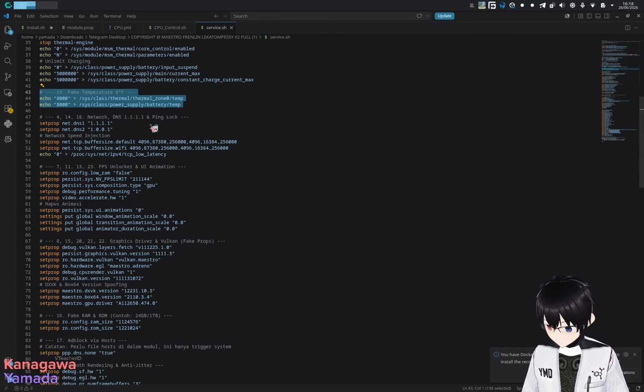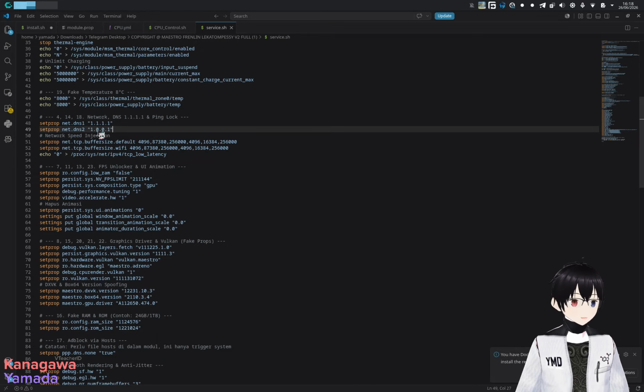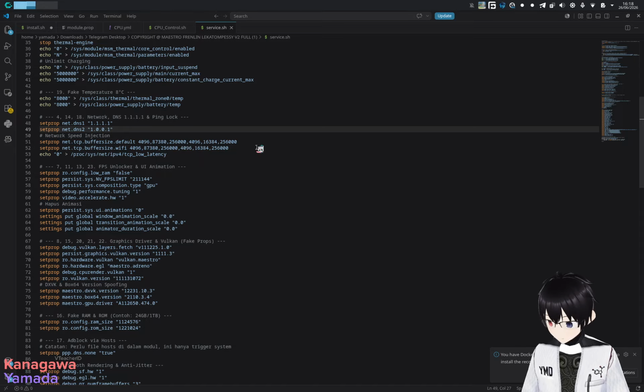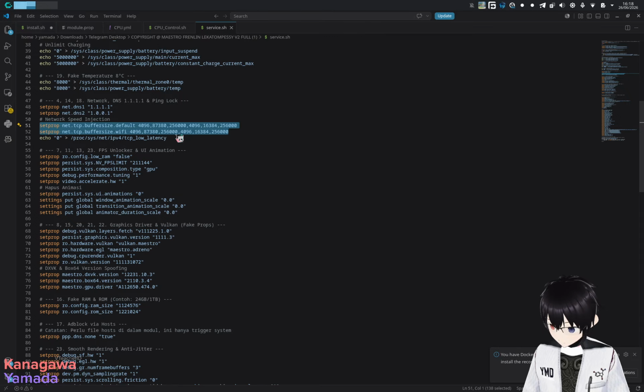Change the DNS to 1.1.1.1 and ping lock. Alright, there is no such thing as ping lock over here. But yeah, there's a DNS over here, using set DNS 1 and 2. Okay, you try to set the DNS over here, but I don't think this one works either. Probably on old Android devices it will work, but right now most Android devices have migrated to using settings instead of the prop. And buffer size default Wi-Fi, okay, whatever. Proc sys net ipv4 tcp low latency. This is probably correct or not, I don't know.